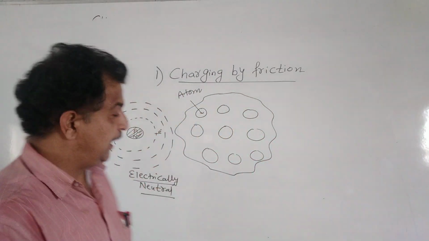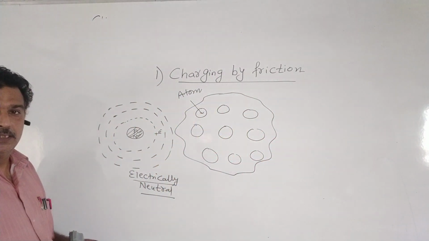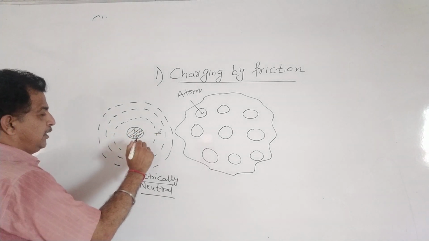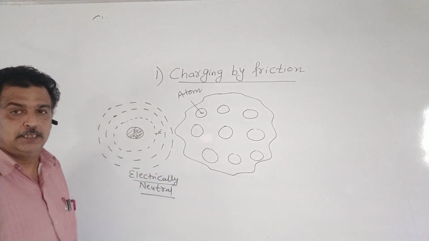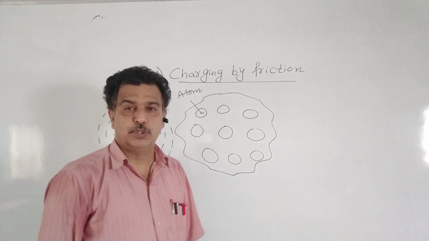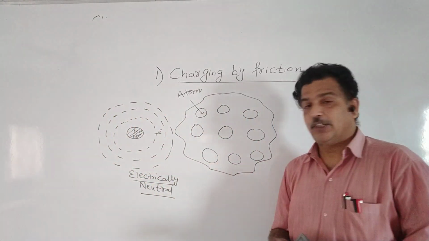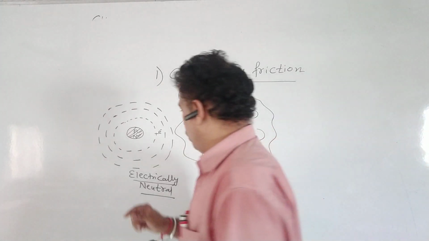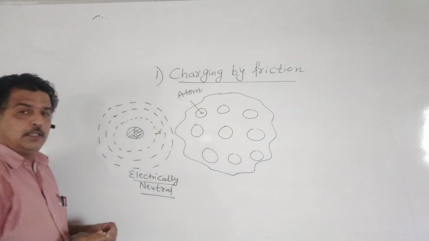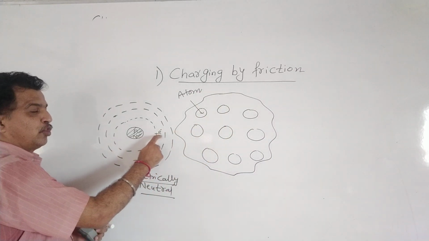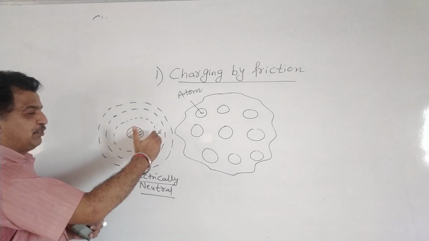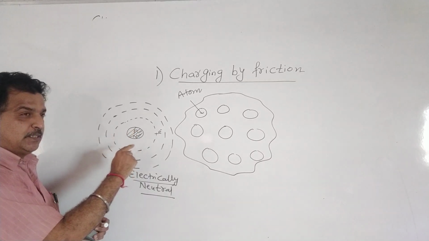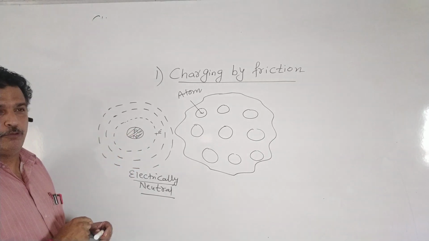Another thing, the electrons are revolving around the nucleus. Electrons are negatively charged, and the nucleus is positively charged due to protons. The force between proton and electron is known as the electric force, that we will discuss. So, in any substance or material, it is the electrons which will be transferred from one body to another. Protons will never leave the nucleus because they are bound with a strong nuclear force.